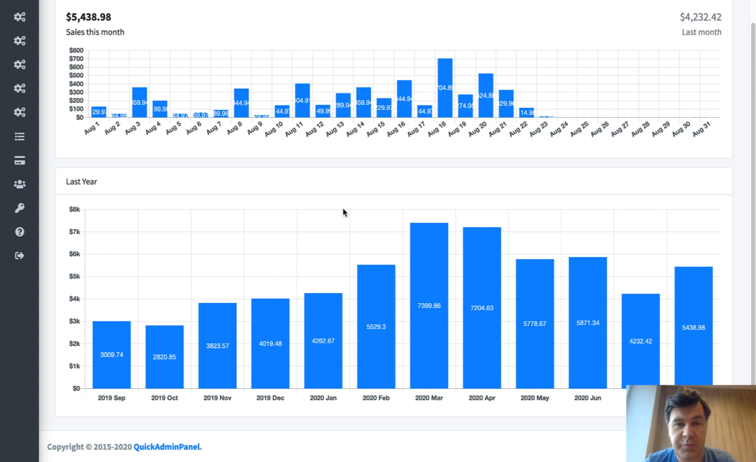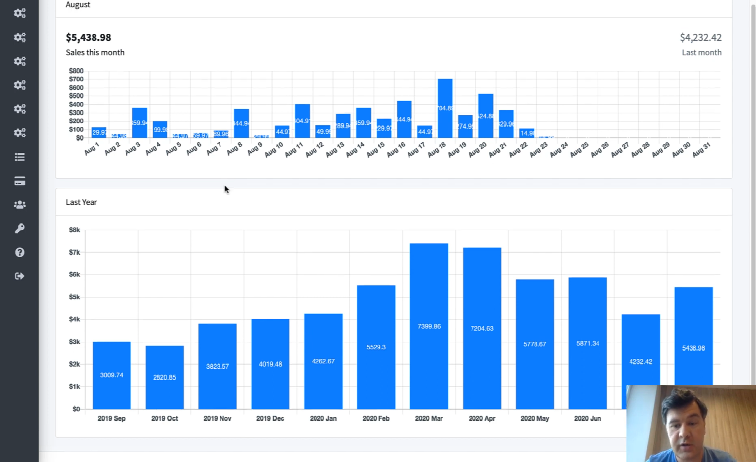So this is the dashboard chart of income of our QuickAdminPanel. Pretty simple but really useful chart built by colleague David, and you should look at the bottom side. So this is month by month for the last year. As you can see, a year ago we had $3,000, that's in dollars per month, and then in 2020 we grew to 5 or even 7K per month.